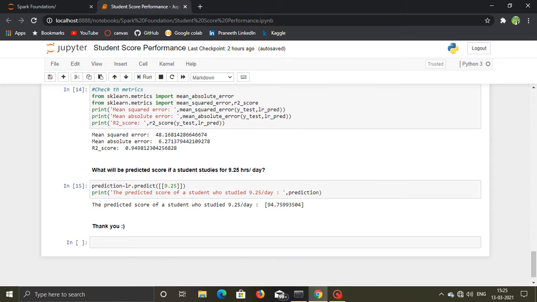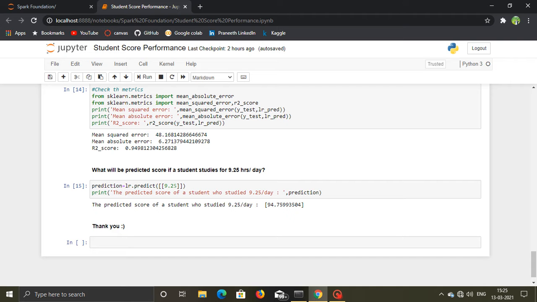Here I predicted on new data. So the question is, what will be the predicted score if a student studies for 9.25 hours per day? So using our model, as we previously trained on the training data, we check for the new data, that is 9.25 hours. The student spends around 9.25 hours per day for preparation.